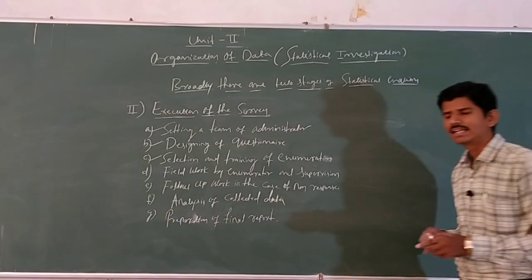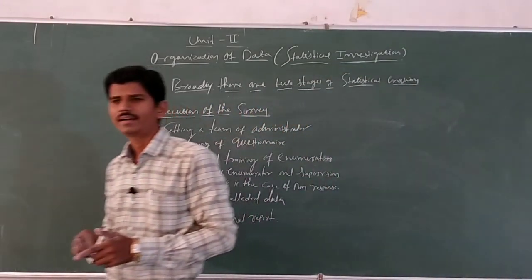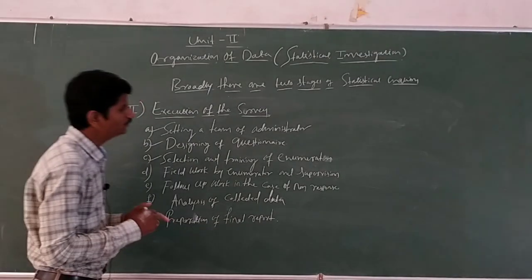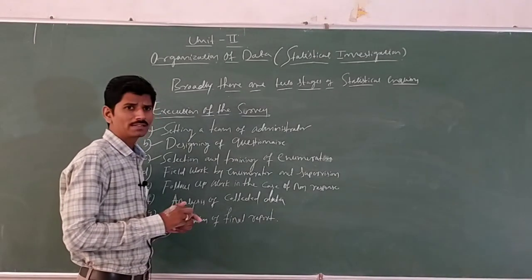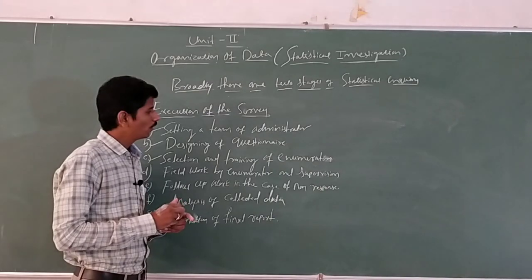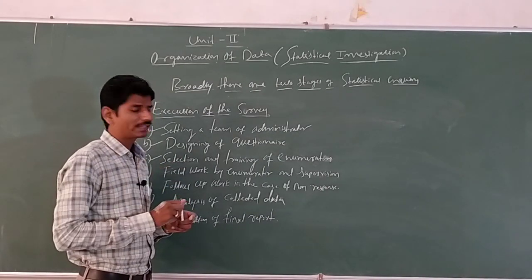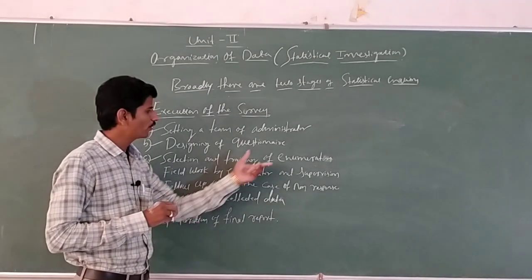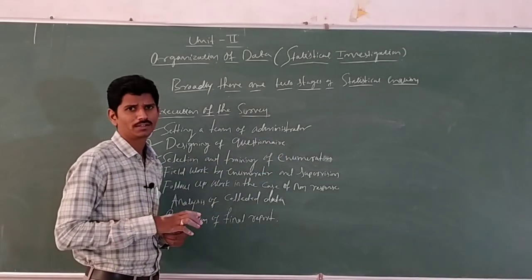Next, third one is selection and training of enumerator. Okay, here what is enumerator? Enumerator is the person who conducts the statistical inquiry for the investigator. The person who conducts the statistical inquiry for the investigator is said to be enumerator.